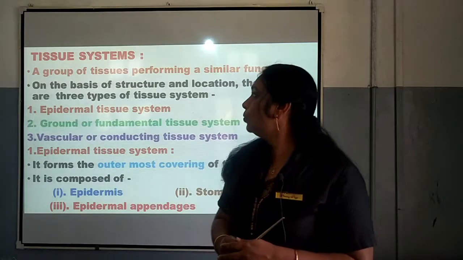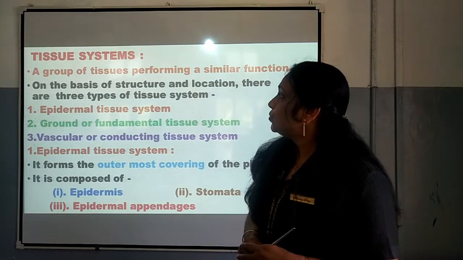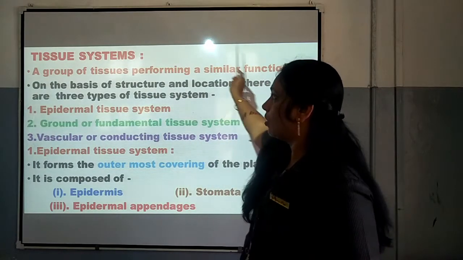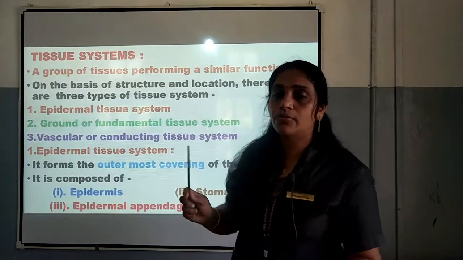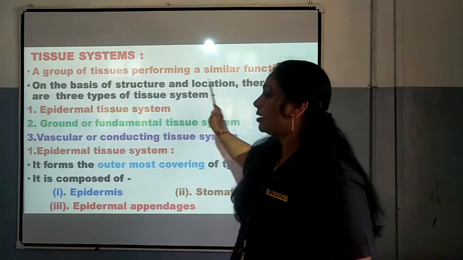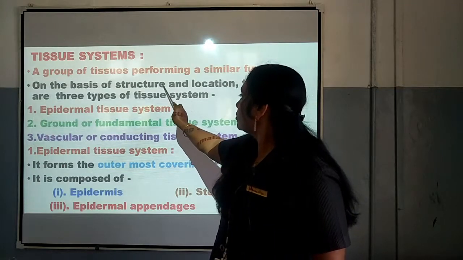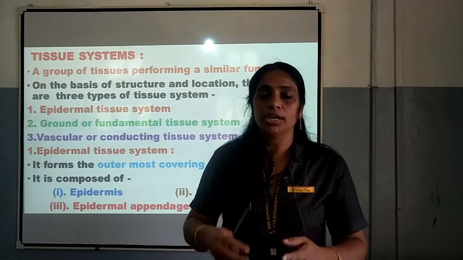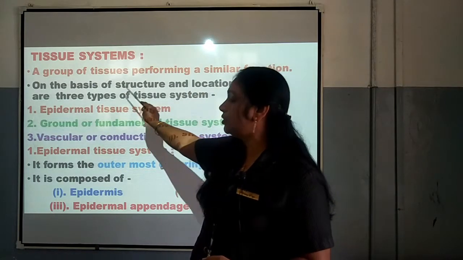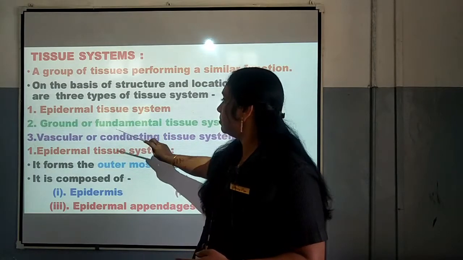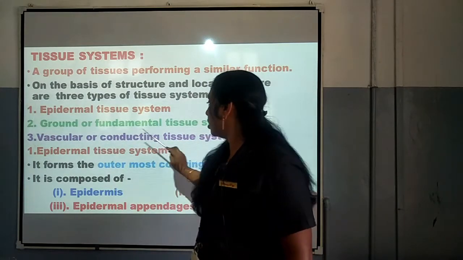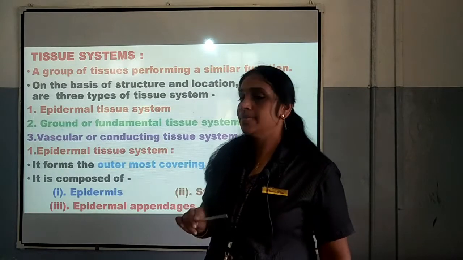Today we are going to learn and understand about tissue systems. A group of tissues performing a similar function is called tissue system. On the basis of structure and location, where it is located and what is the structure of the tissue, there are 3 types of tissue system. Number 1, epidermal tissue system. Number 2, ground or fundamental tissue system, and number 3, vascular or conducting tissue system. So, these are the 3 types of tissue system.